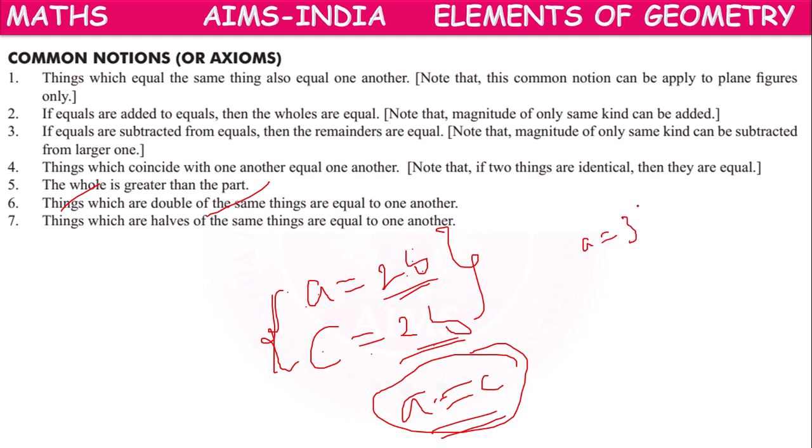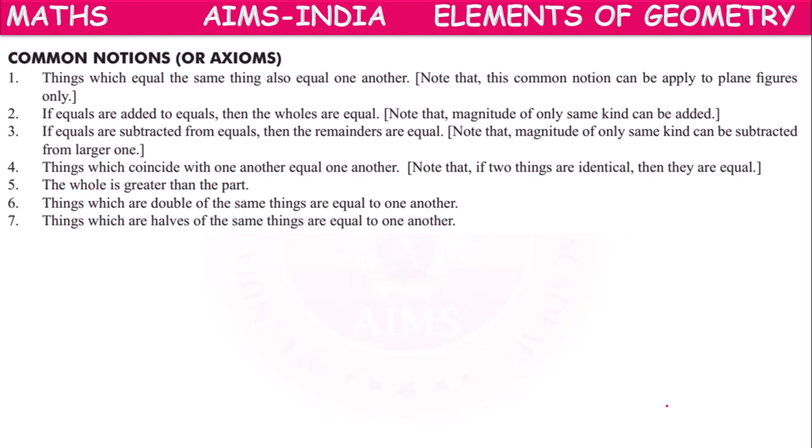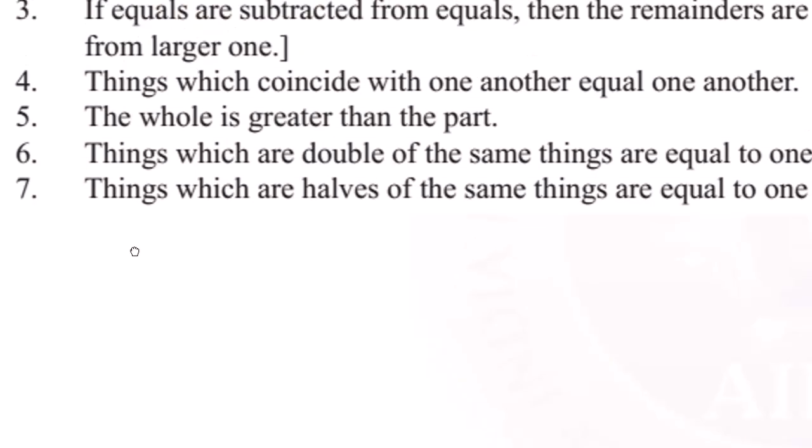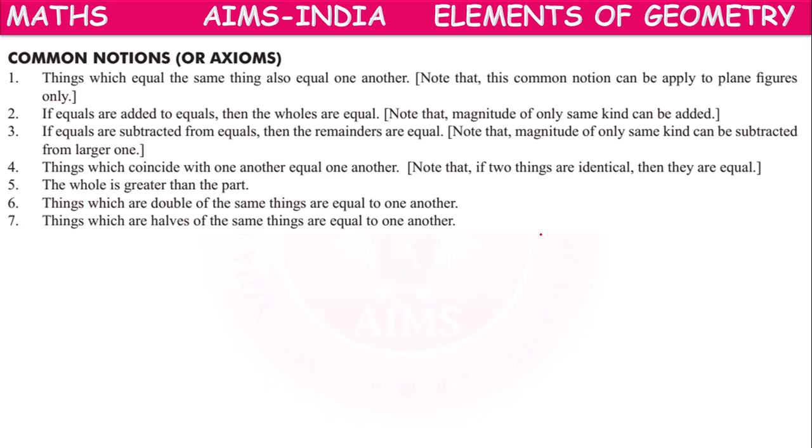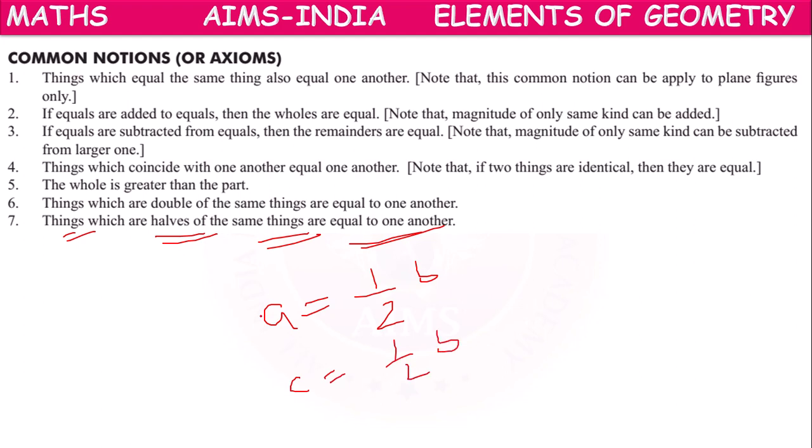Or if they are triple of the same thing, then also A equal to C we can write. That is the sixth axiom. Next, seventh. Things which are halves of the same thing are equal to one another. A equal to half B, C equal to half B, means both are half of the same thing. So then also we can write A equal to C.